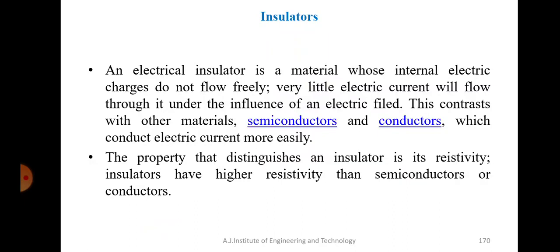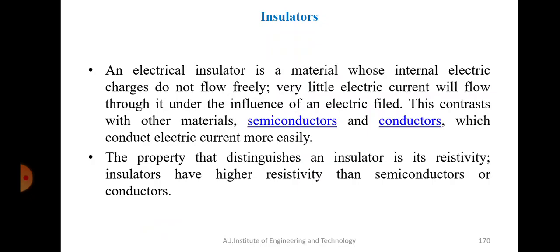Okay, the last slide we have is about insulators. So what is an insulator? An electrical insulator is a material whose internal electric charges do not flow freely. You know that conductors conduct electricity very easily. In semiconductors, the conducting capacity lies between that of an insulator and a conductor, and it can be changed either by increasing the temperature or by adding impurities.